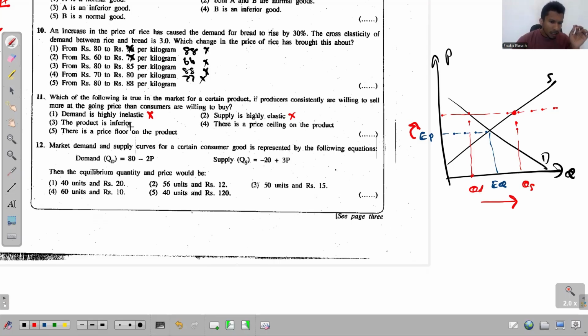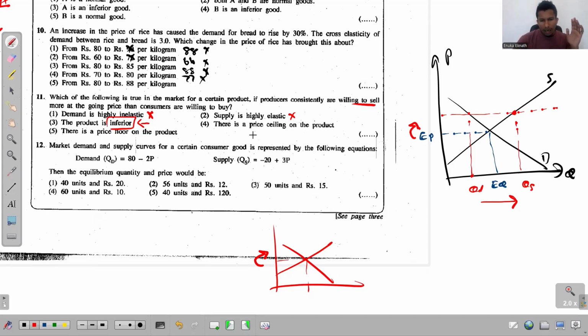Third one, the product is inferior. See that now, just because the product is inferior, even for that inferior good, we have this market equilibrium. At the equilibrium, the demand and the quantity both will be equal. Even if it is an inferior good, if the market price is higher than the equilibrium price then again there will be an excess supply. So whether it is inferior or not is not what matters, whether there is an excess supply depends on the market price. Fourth one, there's a price ceiling on the product.